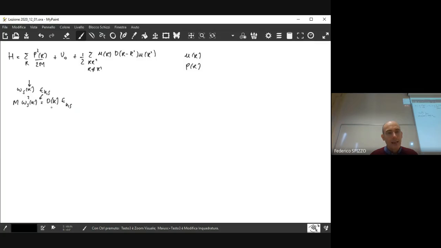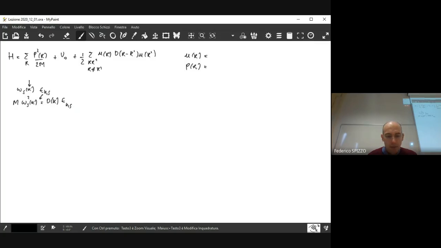So the problem is diagonal in the wave vector space. So the idea is to rewrite this Hamiltonian, considering U of R to be an operator, and using the representation of those operators not in the coordinate space as we have here, but in the wave vector space.